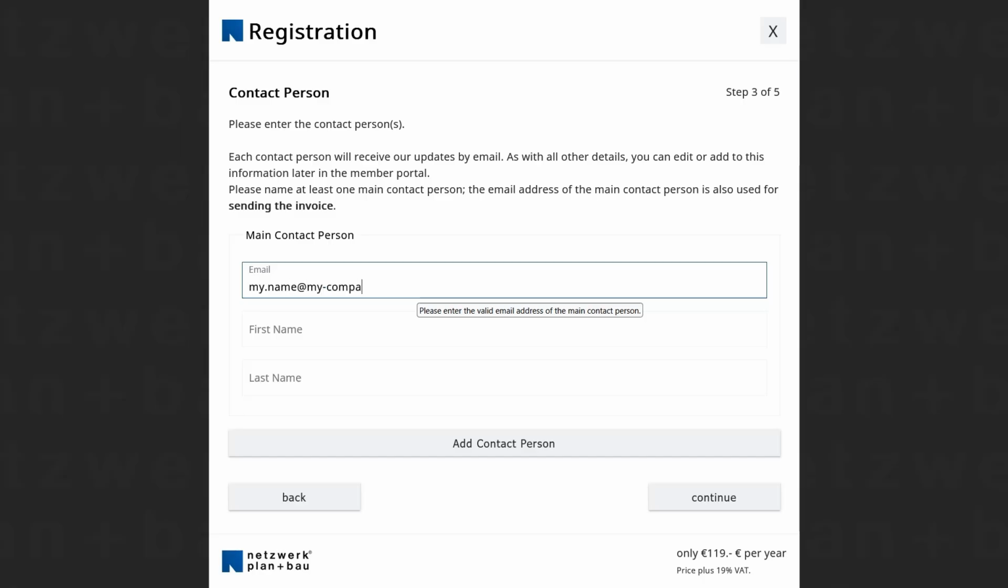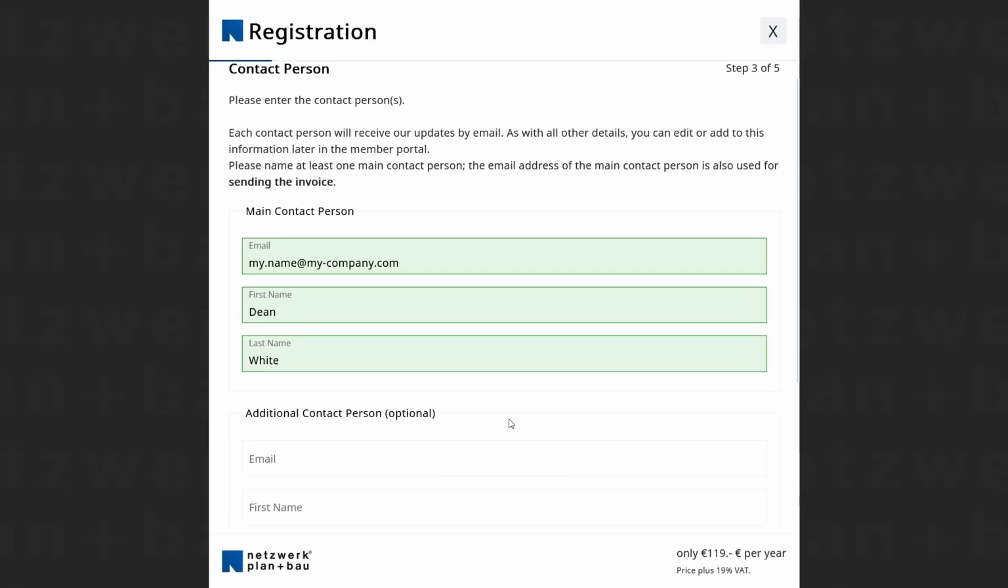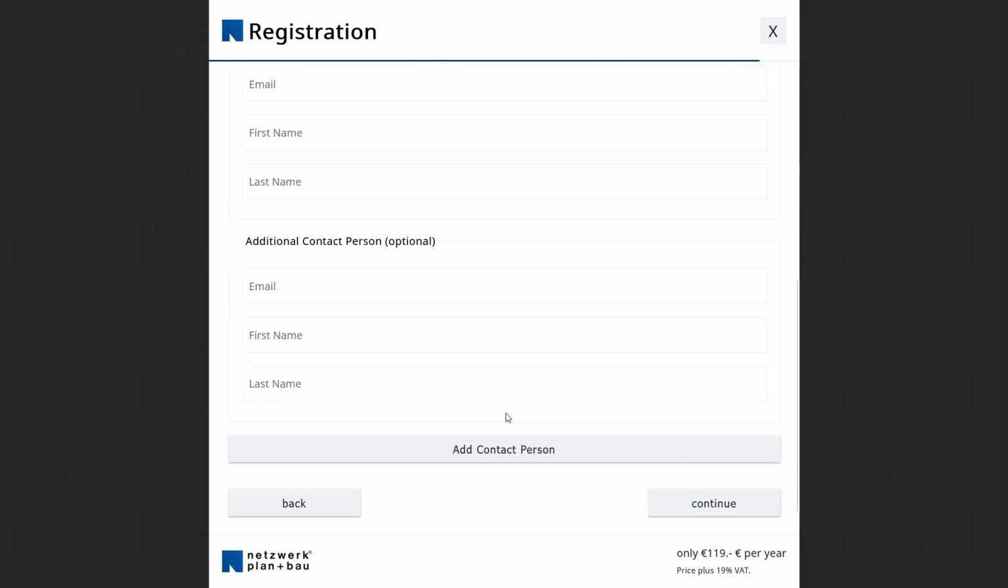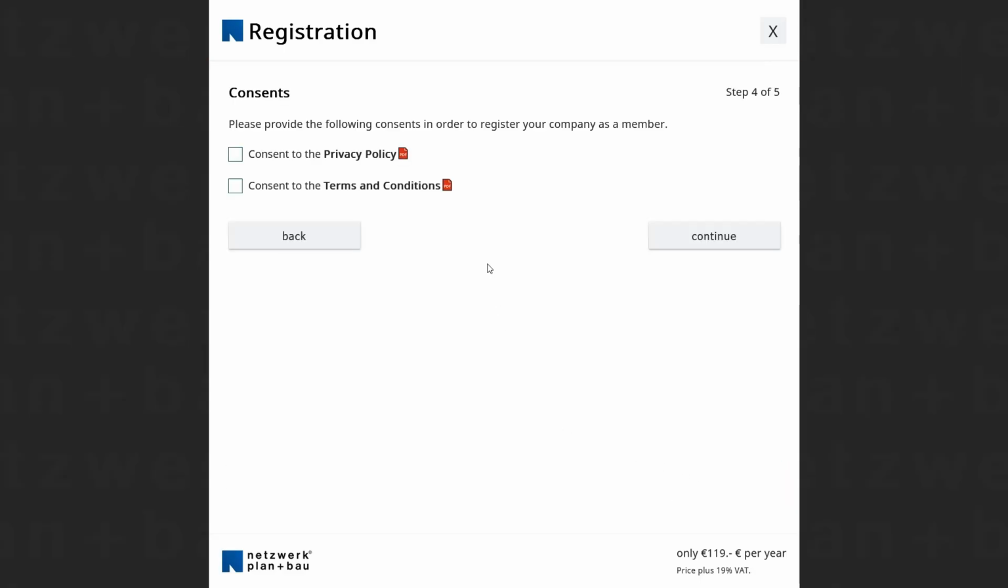In the third step, you can specify which contact persons in your company will receive updates from the Network Plan Plus BAO. You must fill in at least the details of the main contact person. Please note that the email address of the main contact person will be used to send the invoice after registration. Additional contact persons are optional, and a maximum of 4 contact persons are possible in total. Then click on Continue.